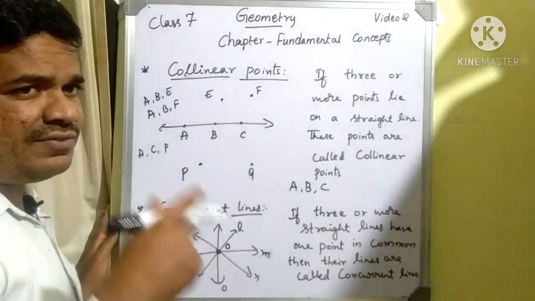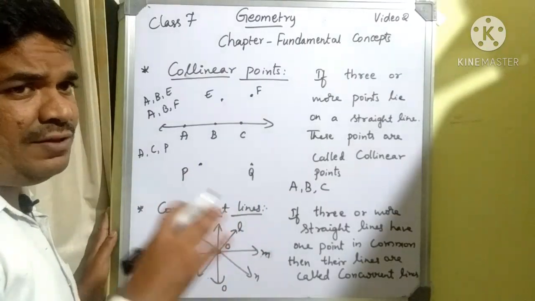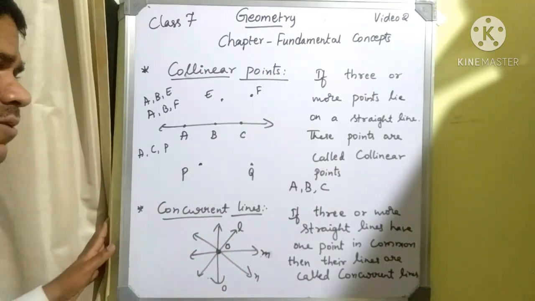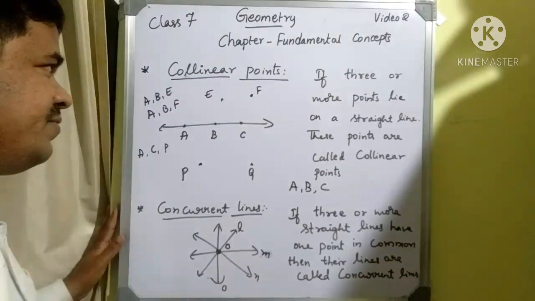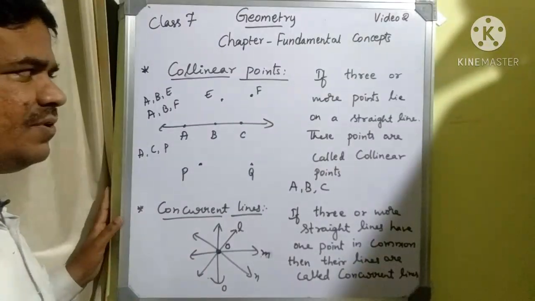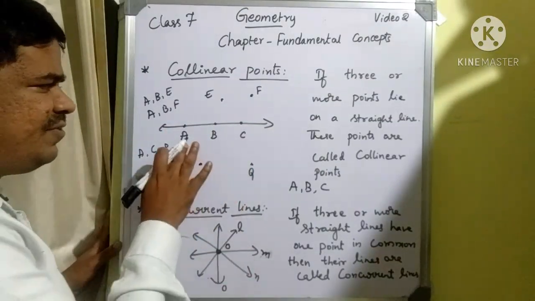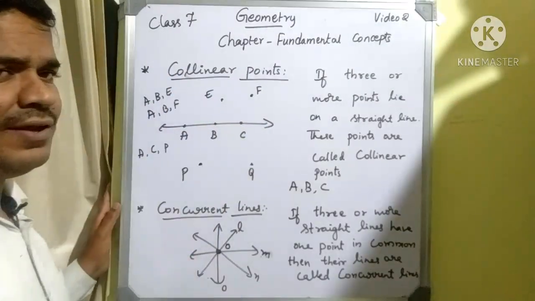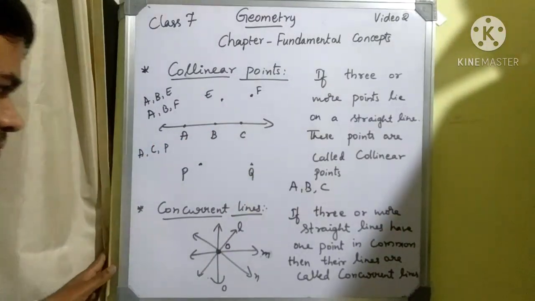If you want to call them collinear points, minimum 3 points should be present on a given line, or more than 3 points can be present on the given line. Even if any one point is not present on the line, we can't call them collinear points. If only 2 points are present on a given line, we can't call them collinear points.